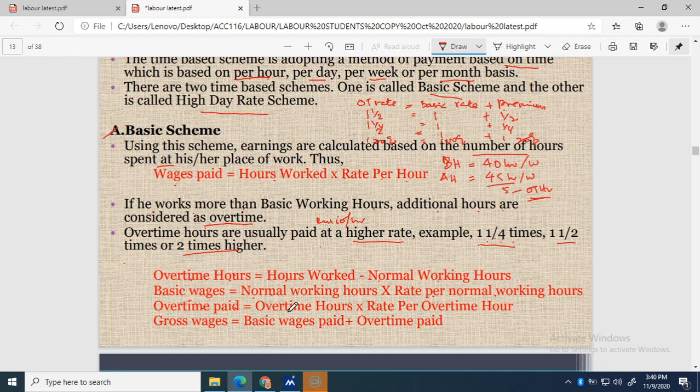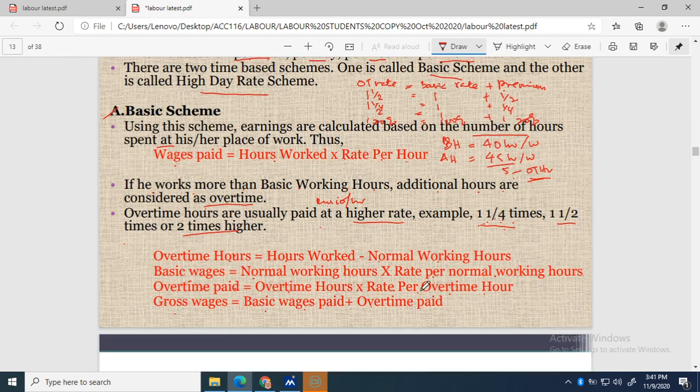For the 5 overtime hours you pay the overtime rate, which will be higher. It depends on the company policy to pay one and a quarter, one and a half, 120%, 130%, and so on. If you want to calculate, you refer to the question for the company's policy. The gross wages consist of basic wages paid plus overtime paid.